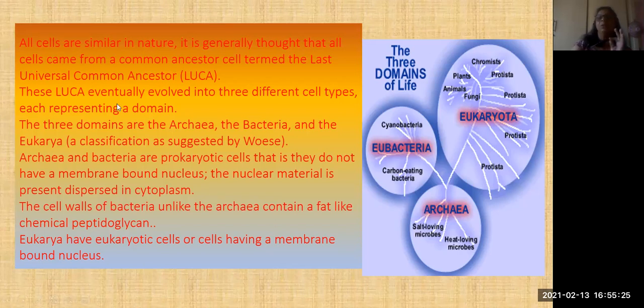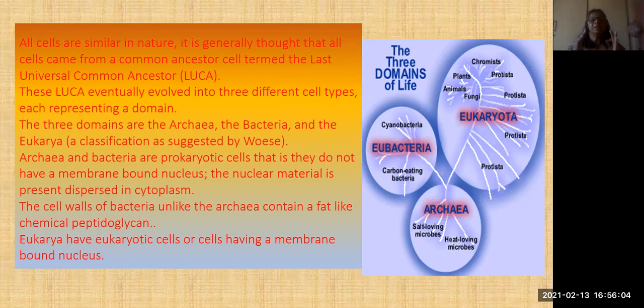how these cells are produced, first of all, they observed that all cells came from a common ancestor. What is the common ancestor? Last Universal Common Ancestor, LUCA. L means last universal common ancestor. That means at first, a cell formed, and from that cell all the organisms were formed. That is the ancestor of all living organisms.